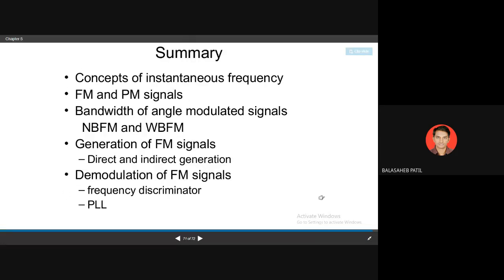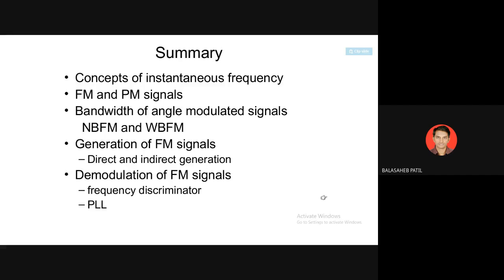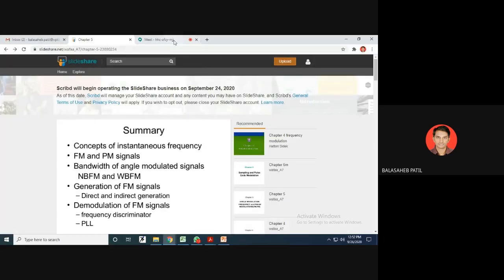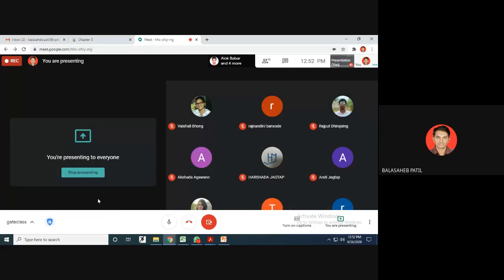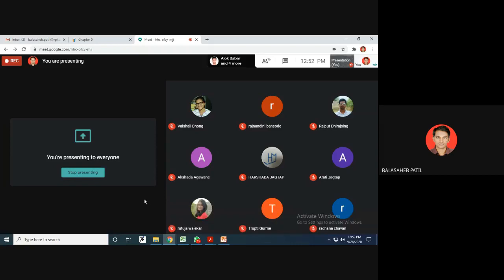So this is the summary of today's lecture. What we have covered: instantaneous frequency, FM and PM signals, bandwidth of analog modulated signals, narrowband FM, wideband FM. Also we have seen generation of FM signal, both direct and indirect generation. Then demodulation we have seen: frequency discriminator, PLL. Amplitude modulation also we have seen in our syllabus. So in today's class we have seen only the basic modulation techniques.